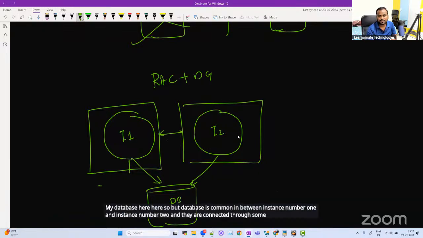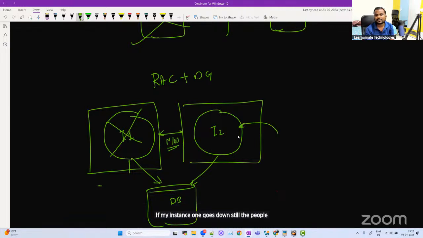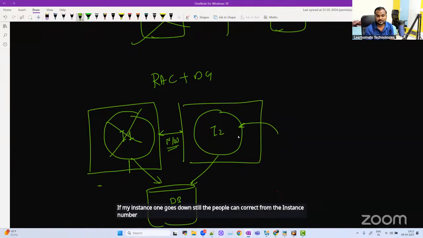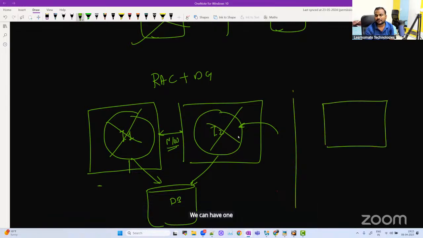There is a network in between instance number 1 and instance number 2. If my instance 1 goes down, still the people can connect from instance number 2, correct? What if instance number 2 also goes down? Can we have one more setup here? We can have one more server.